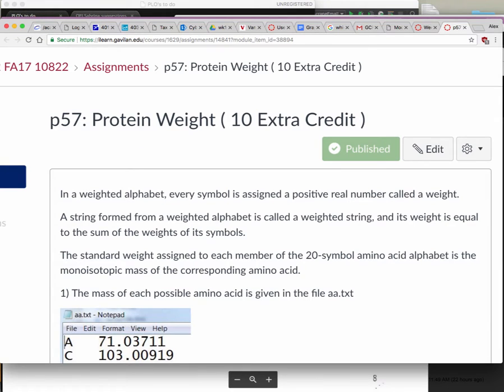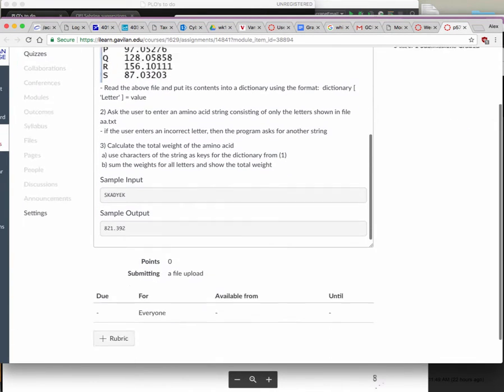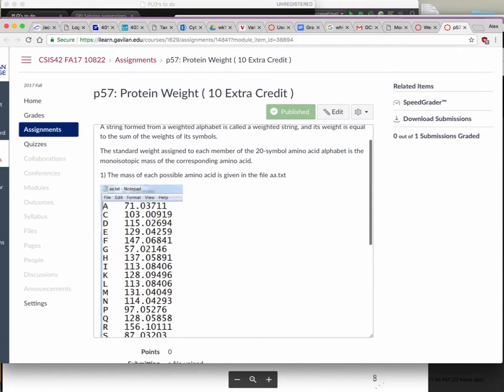okay? And as far as the file is concerned, I can put the file in there for you, or you can make your own file.